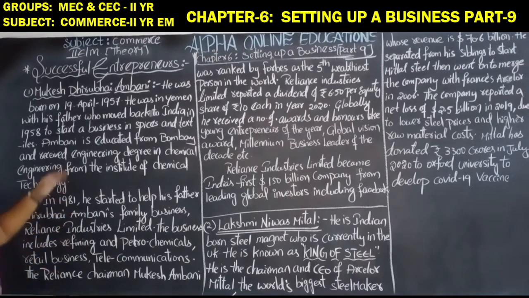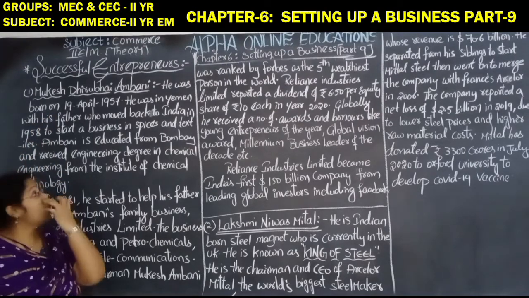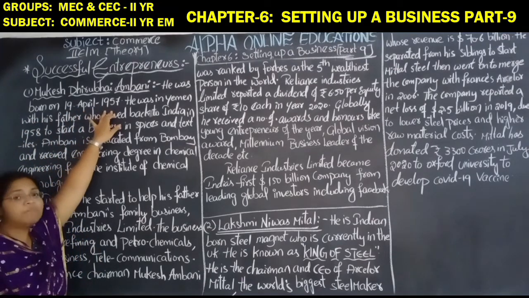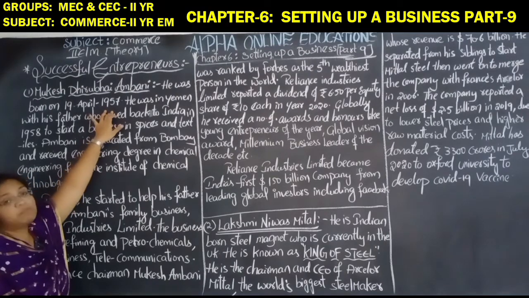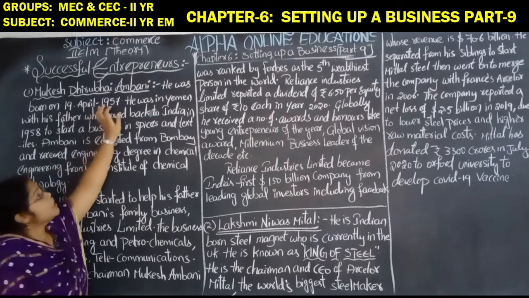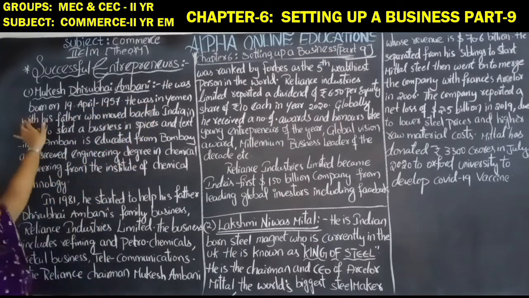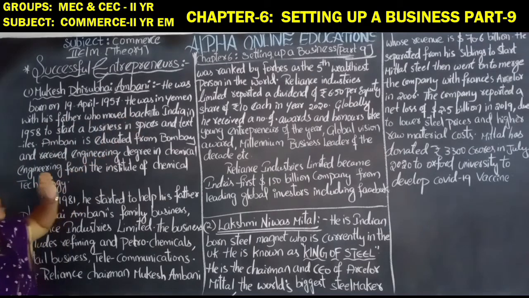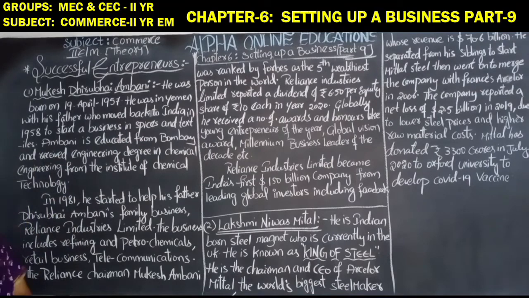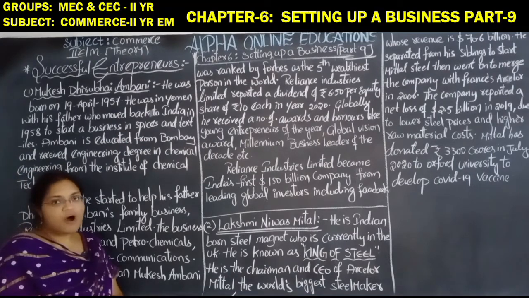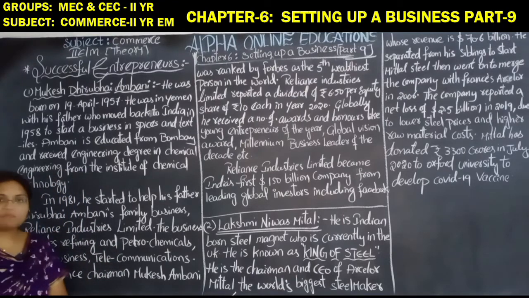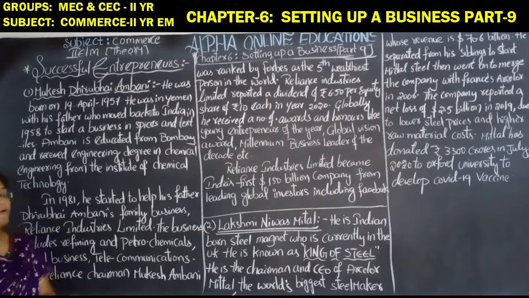So first one is Mukesh Dhirubhai Ambani. He was born on 19th April 1957. He was in Yemen with his father, who moved back to India in 1958 to start a business in spices and textiles.